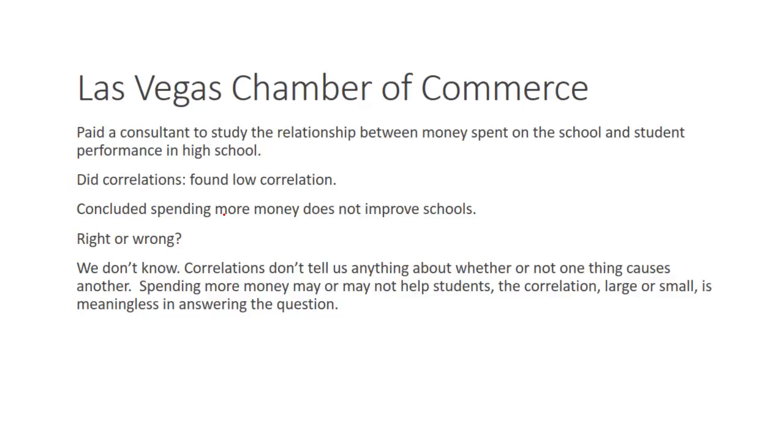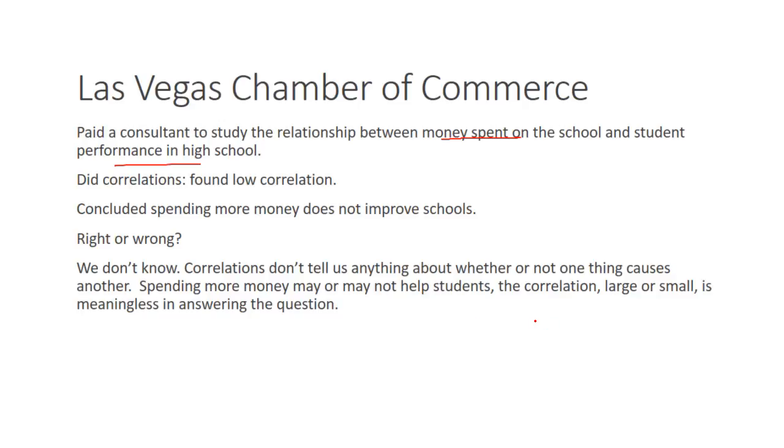Correlations never tell us causation. They only tell us if things move together. So that study in no way had anything to do with whether or not the money spent on the school actually helped the performance. What it said was, if I looked at the total amount of money spent on the school and total overall student performance in that school, there wasn't a lot of correlation. They didn't move together. Okay? That doesn't tell us that